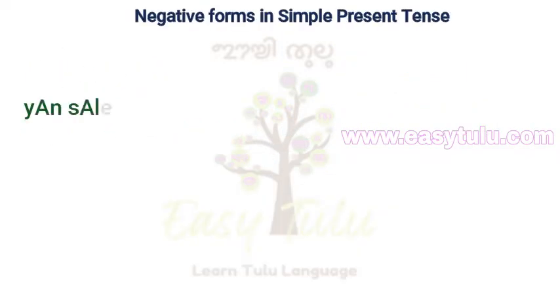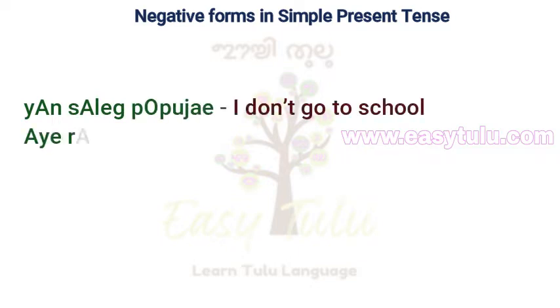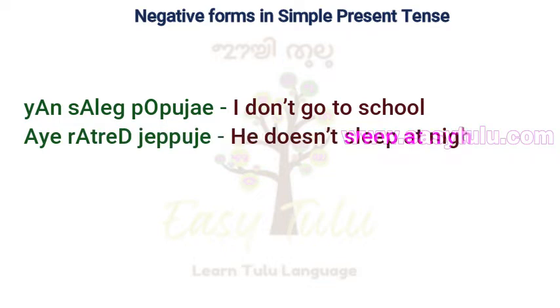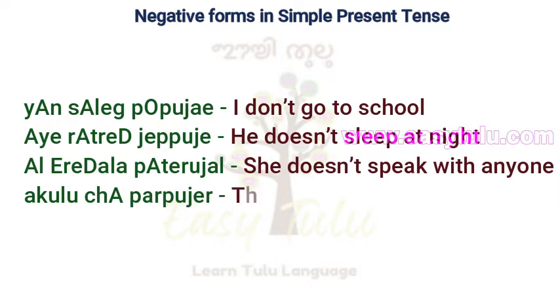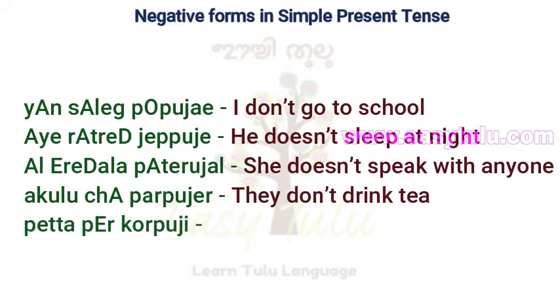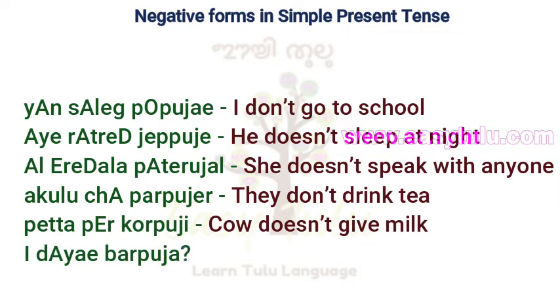Yana saleg popuje. I don't go to school. I ratridu jippuje. He doesn't sleep at night. Al eredala patirujal. She doesn't speak with anyone. Akulu cha parpujir. They don't drink tea. Petta peiru korpuji. Cow doesn't give milk. E daya barpuja. Why don't you come?